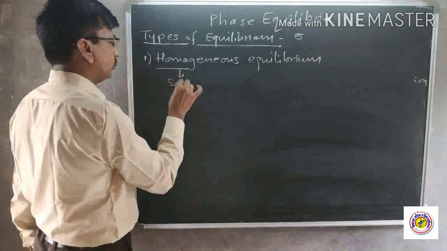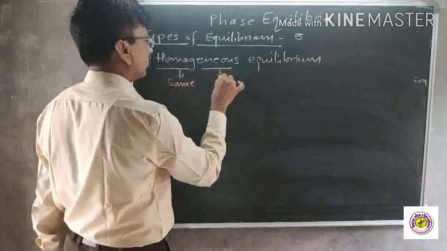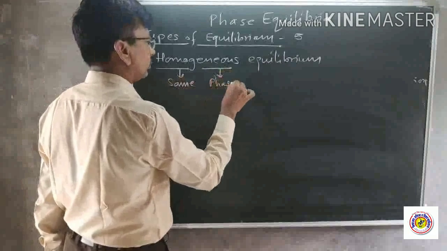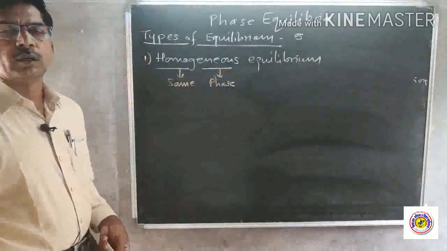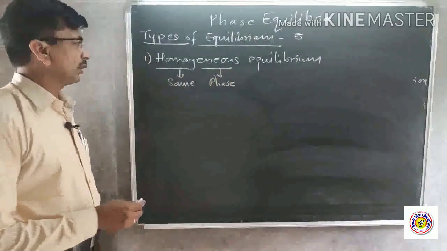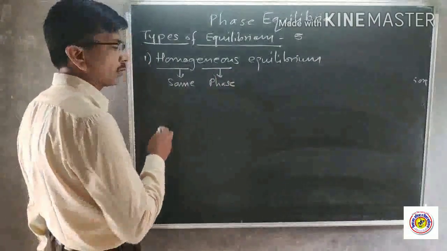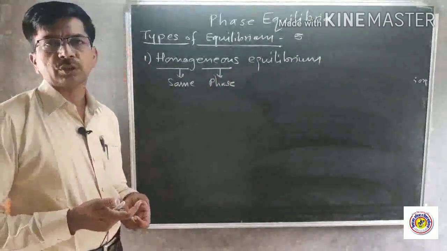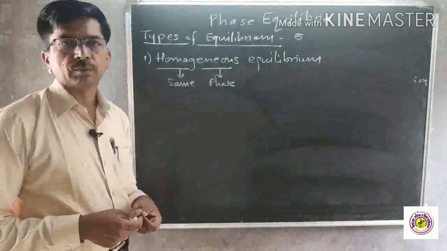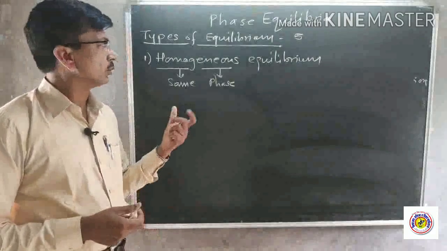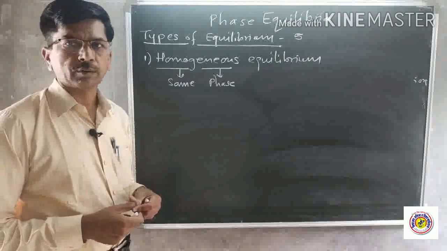Again, homo means the same, geneous means the phase. A reaction in which all the reactants and products are in the same phase and equilibrium is attained, then we say that homogeneous equilibrium is there.